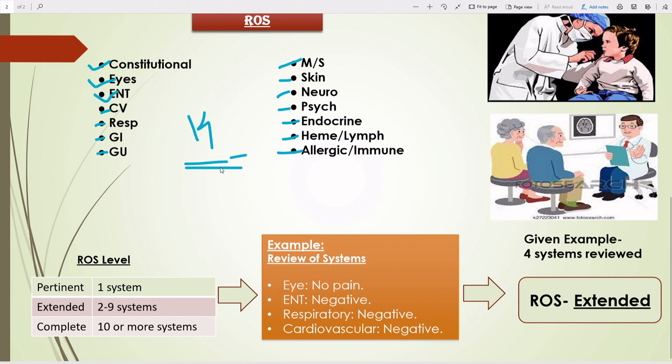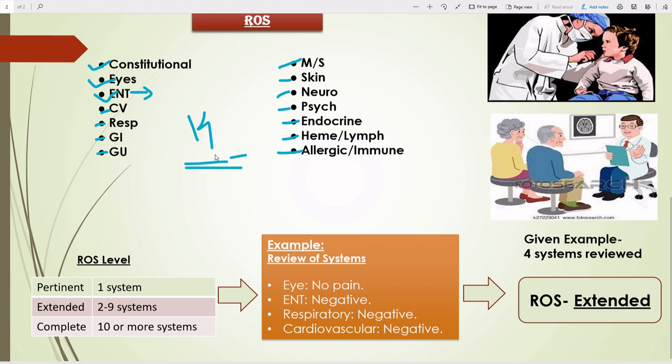For example, the doctor will write cardiovascular: no pain, no palpitation, no chest pain, like that. In the case of musculoskeletal, joint pain, normal ROM. In the case of skin, mole. In the case of throat, no throat pain. In the case of ear, no discharge. Here both are given, which means we count only ENT. Throat and ear both come under ENT, so we count only one organ system in ROS. Like that, we need to count organ systems.